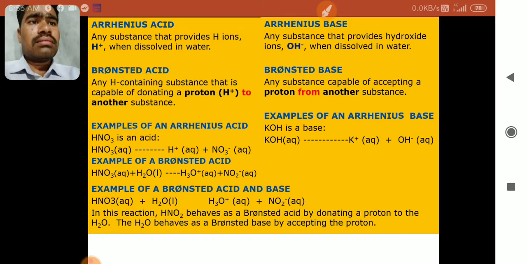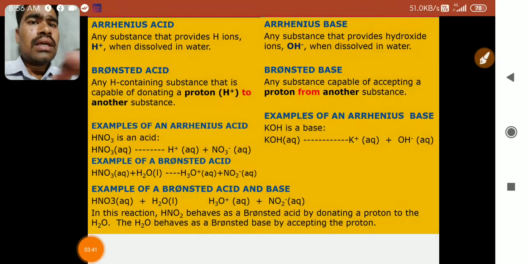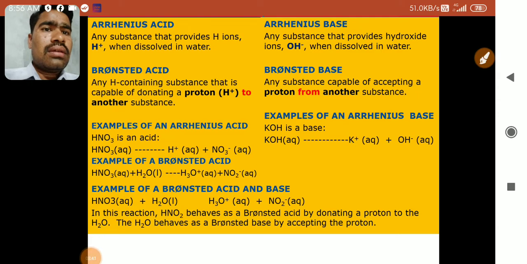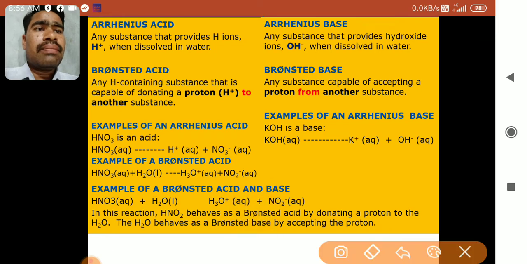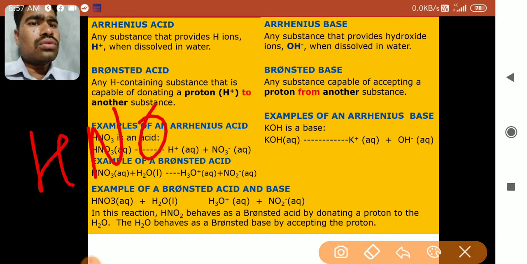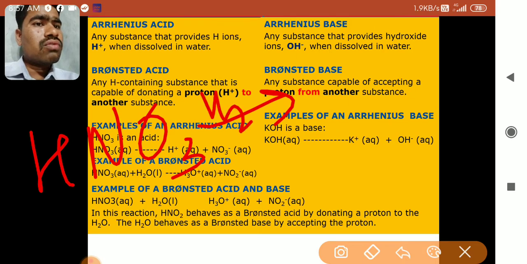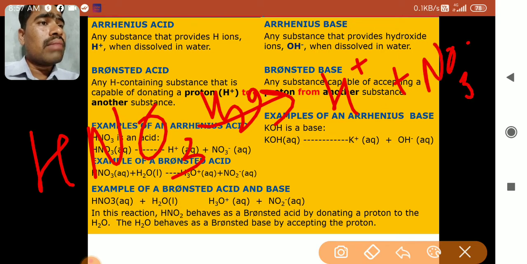Here are the examples. First of all we'll see the Arrhenius example. If you take HNO3 as an example, HNO3 when dissolved in aqueous solution, that means when it is mixed in water, it produces H plus and NO3 minus.